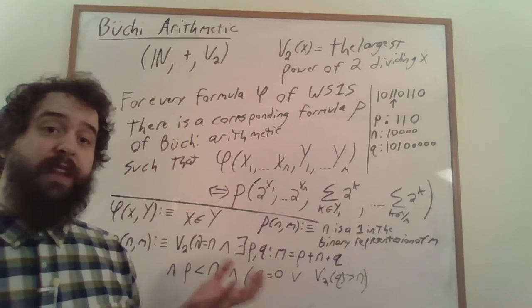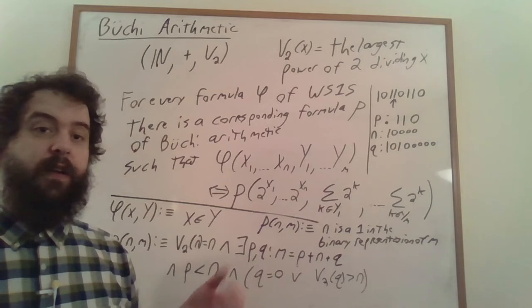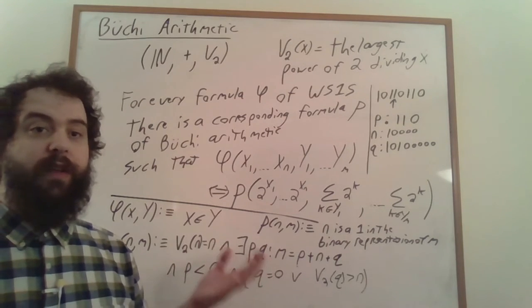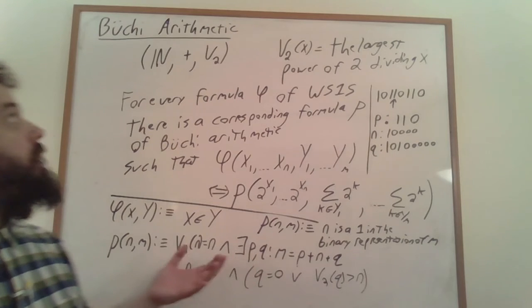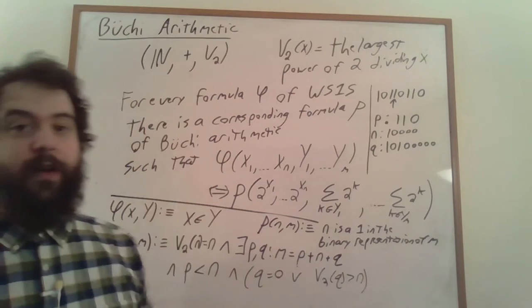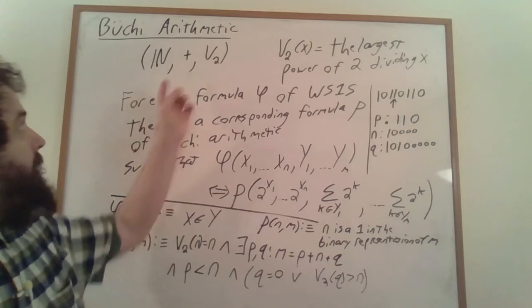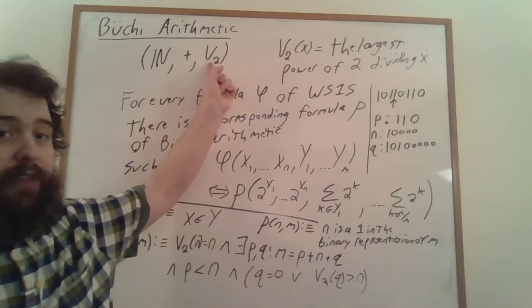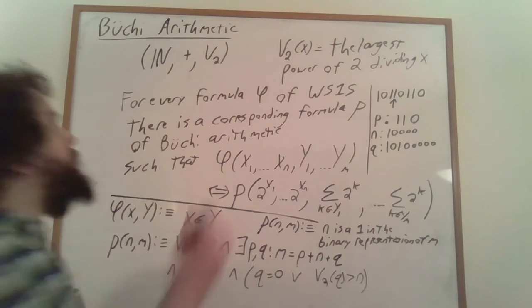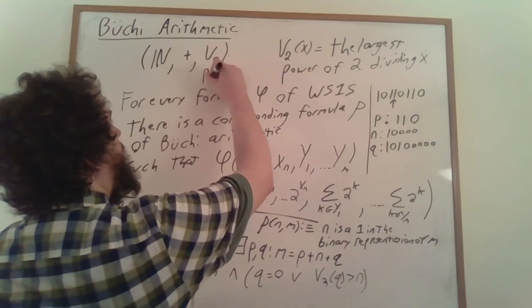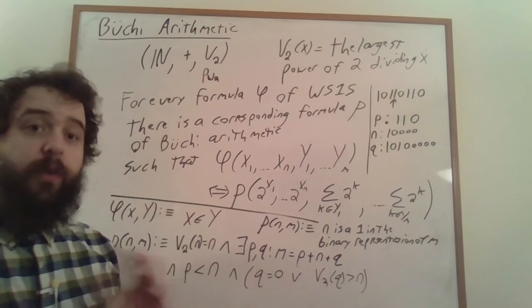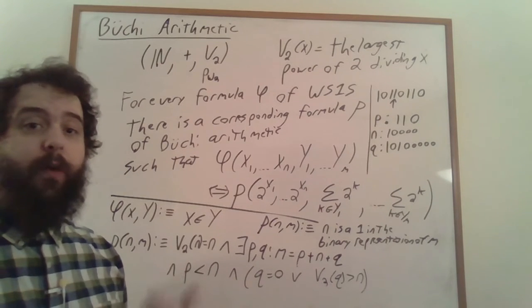There's a bit of an interesting historical oddity here. In Büchi's original paper, where he talked about the weak second-order theory of one successor, he also talked about this structure here, except instead of talking about this structure having a v2 operation in it, he just had a predicate, which he called pw2, that simply told you true or false, are we looking at a power of 2?